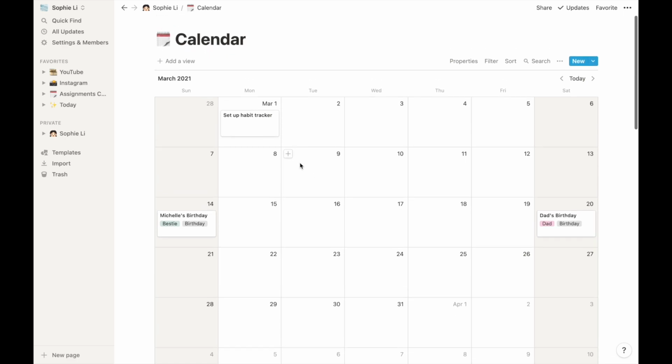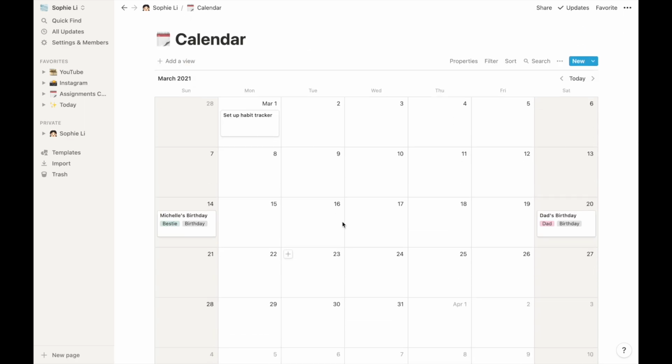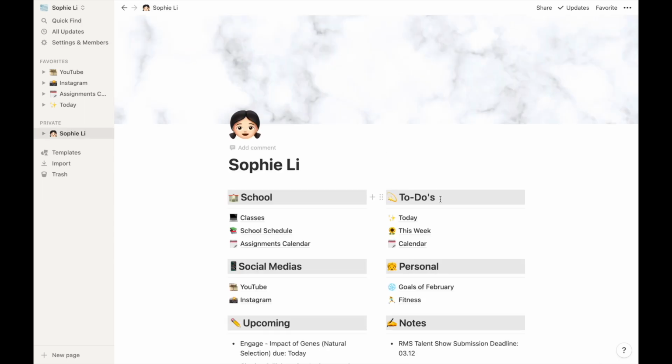For my calendar, I have my reminders on what events I am going to be having tomorrow, next month, or even just this week or next week. So this one is really important because it reminds me of the events and what is going to be happening in the future. And over here I've written my bestie's birthday and my dad's birthday.